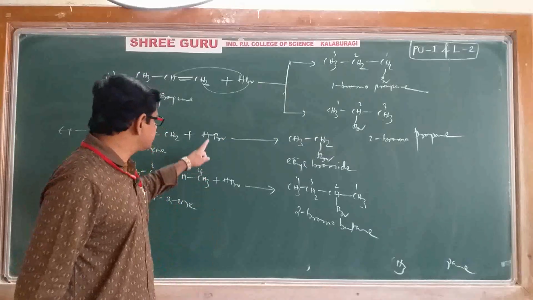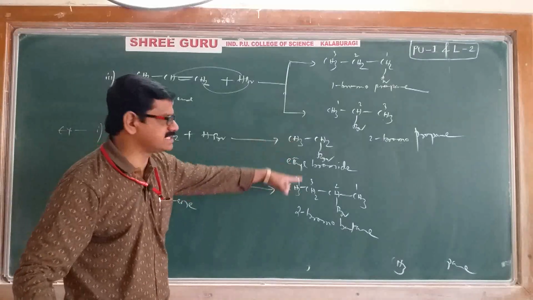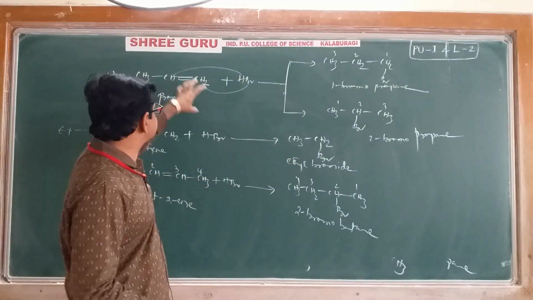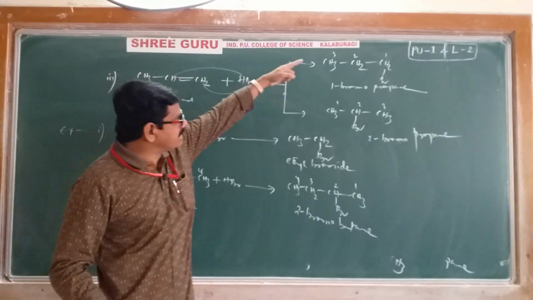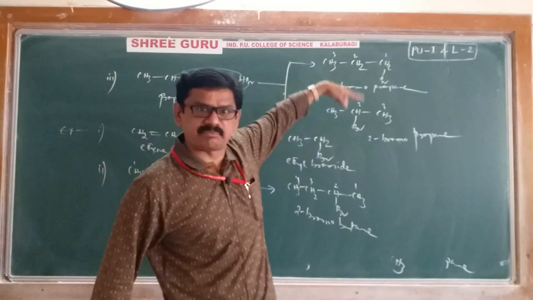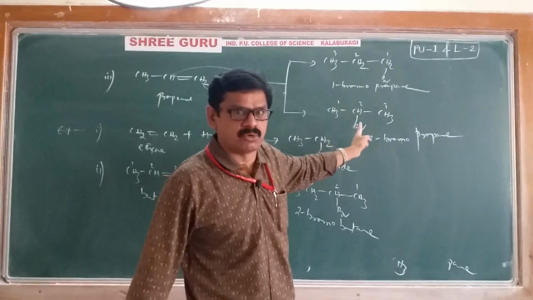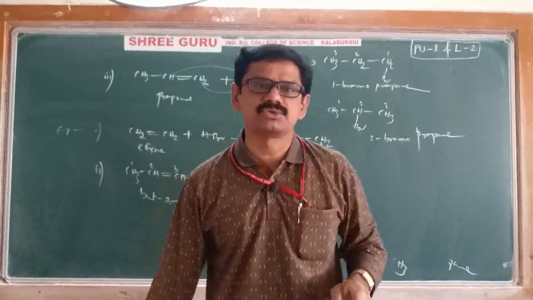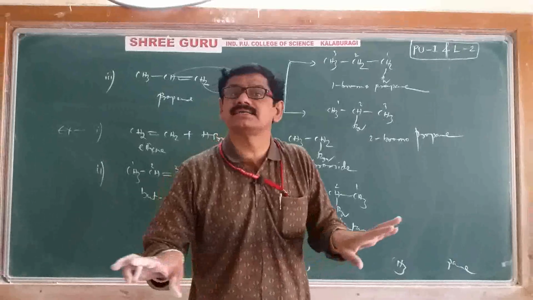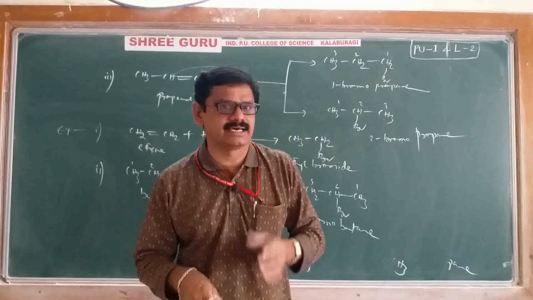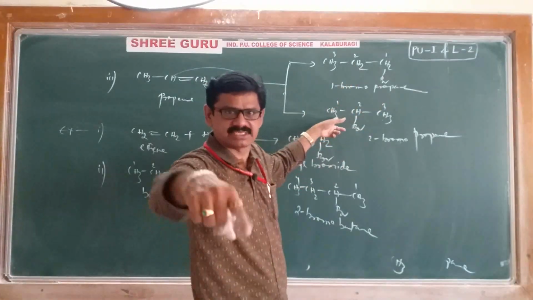In case of symmetrical alkenes, whatever the manner you add, ultimately you will get the same product. But in case of unsymmetrical alkenes, we are getting 2 different products. One is 1-bromopropane, one is 2-bromopropane. Of course, both are different. Then the question arises: out of these two, which is correct, which is wrong?